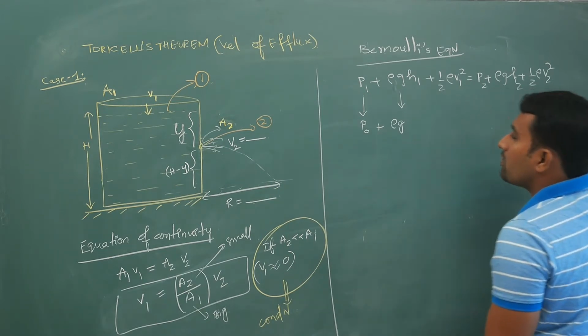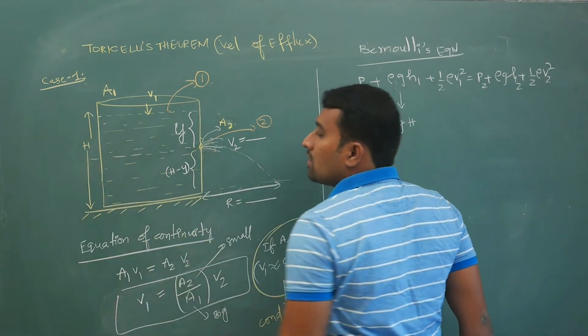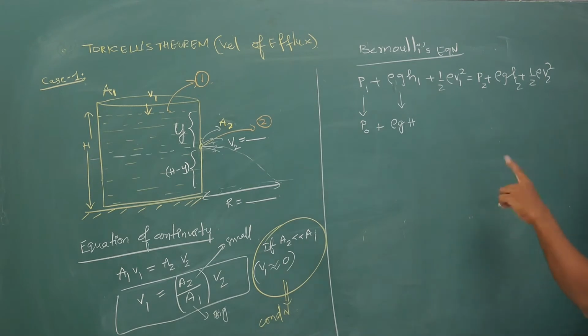Your answer will not change. But in that case, for the second element you have to keep your height as 0.